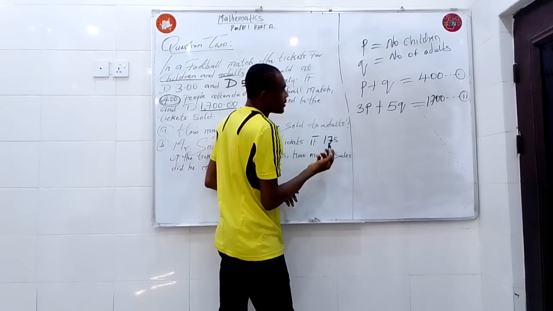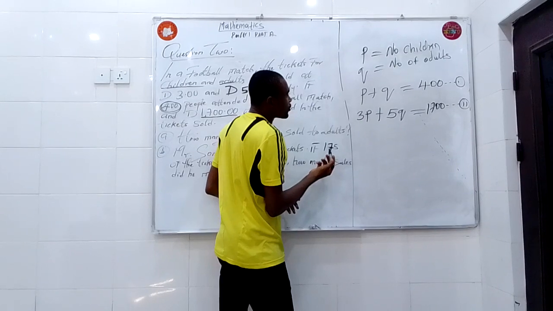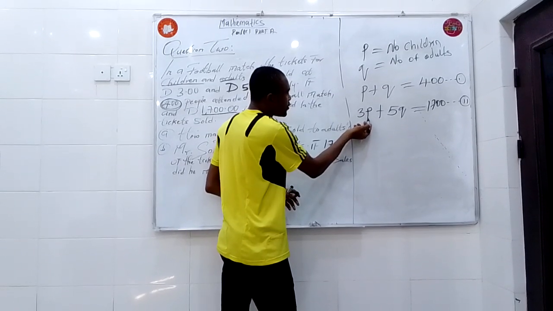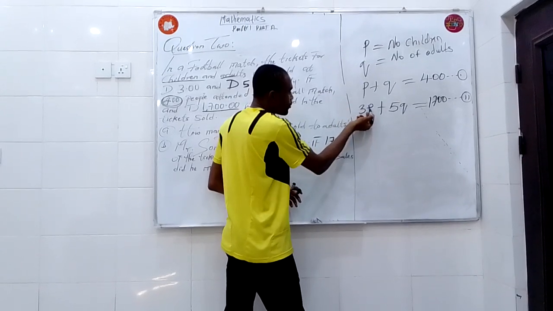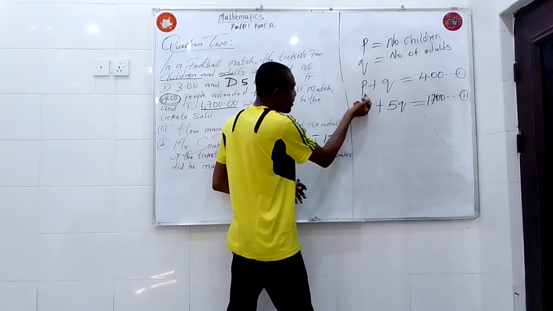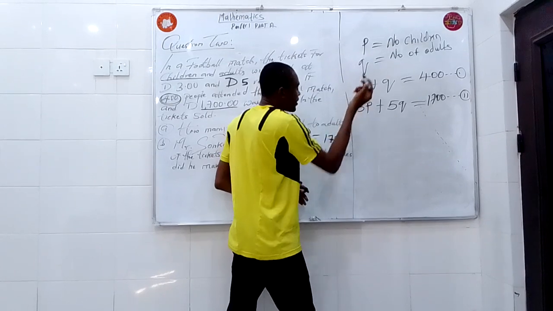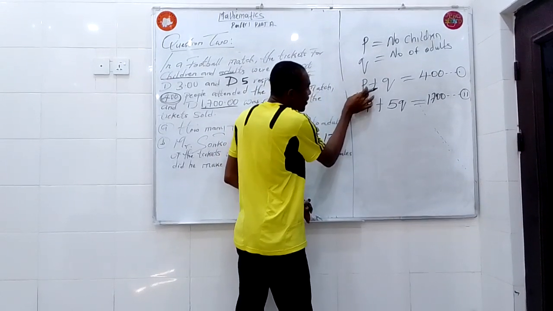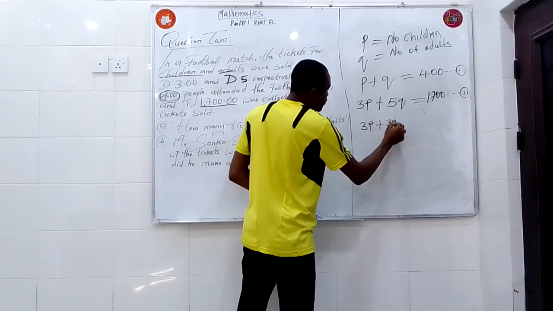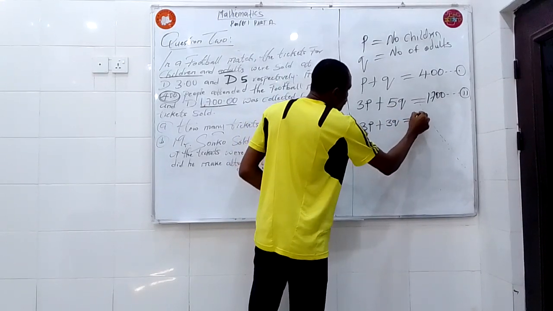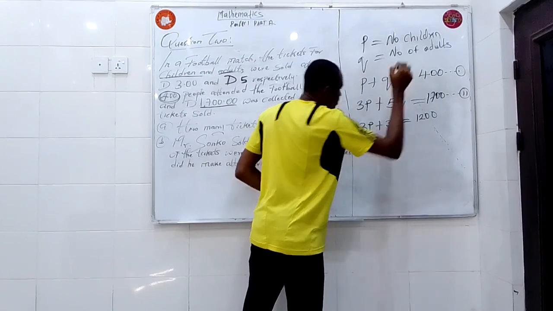Now, we will solve these two equations simultaneously. If we decide to use the elimination method, we make the coefficient of P equal to the coefficient of P here. The way to do that is to multiply this by 1 and multiply this by 3. So multiplying equation 1 by 3 will give us 3P plus 3Q equal to 1,200.